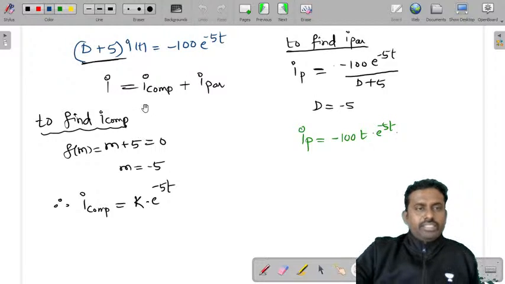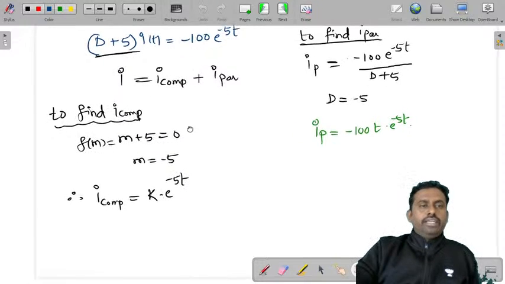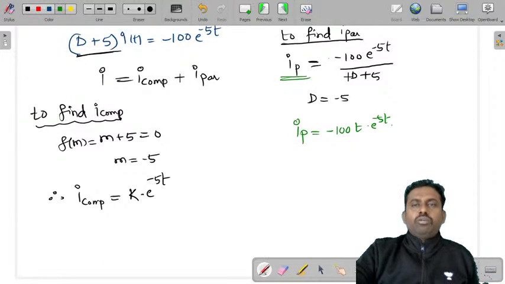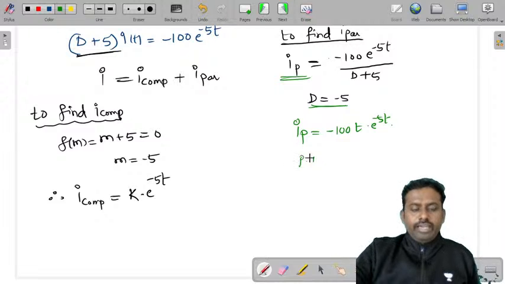So the complementary function is obtained by taking the auxiliary equation f of m is equal to m plus 5 is equal to 0. When you substitute D is equal to minus 5, this will become 0. Then you have to take the particular integral is equal to t into 1 by f dash of D into e power minus 5t.